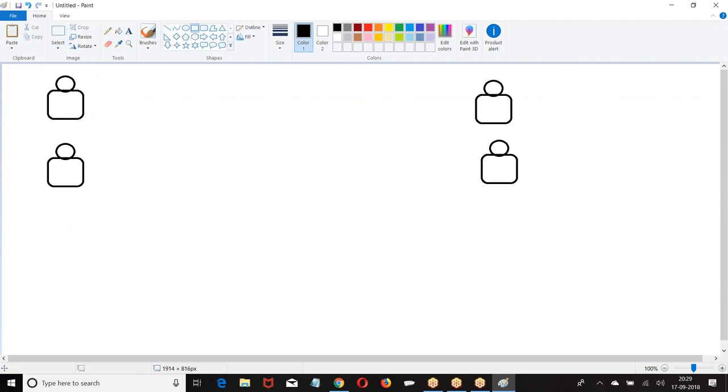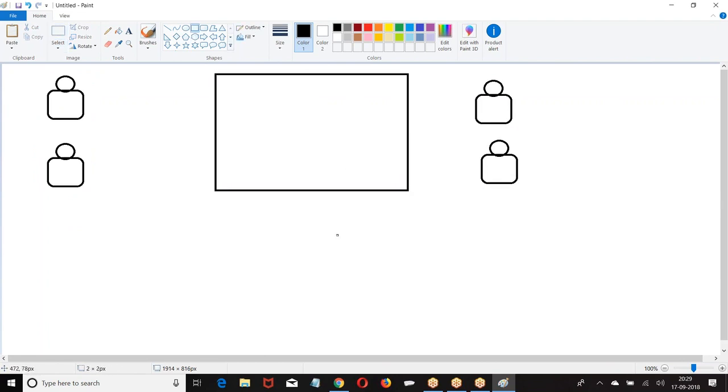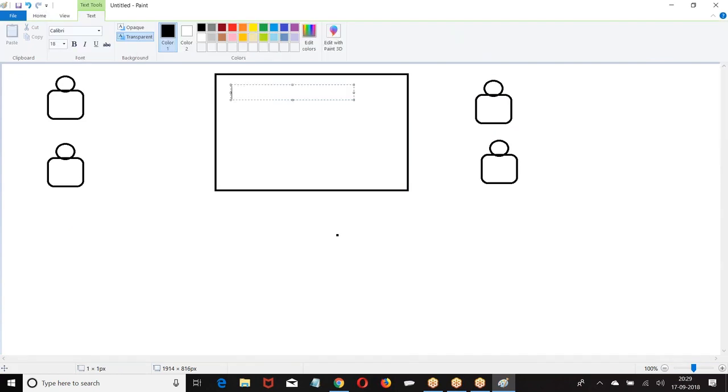I have 4 users. This is the profile. Student object.